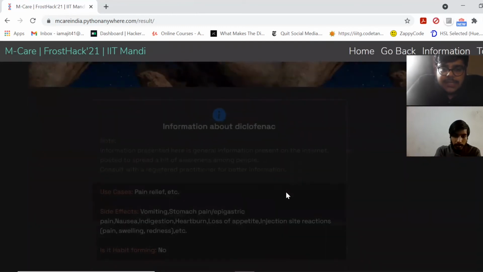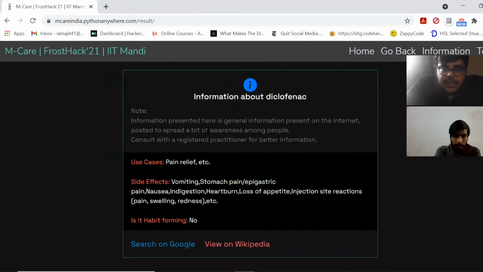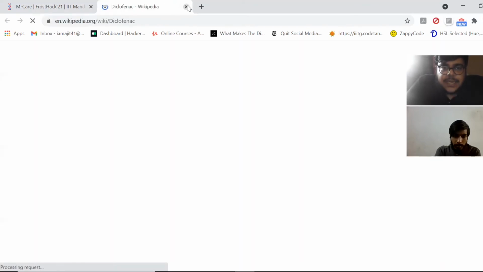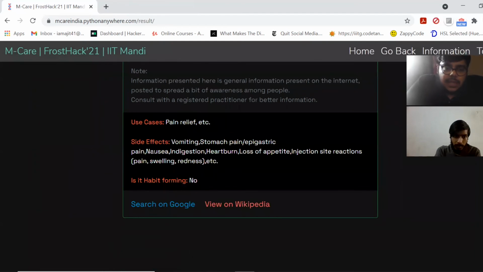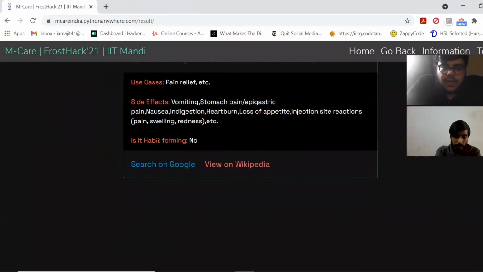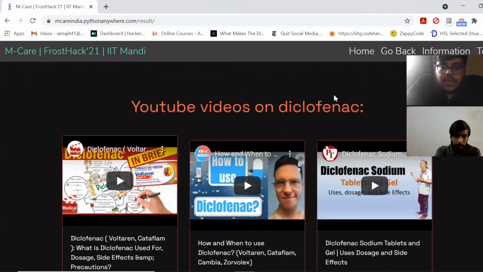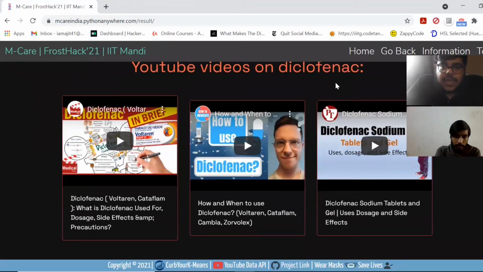So they can save their money, and they can see the displayed information, the Wikipedia search result, the Google search result, and check whether the medicine is habit forming or not, whether it has side effects, and what the use cases are. Also, this time the query passed into the API was diclofenac, and we got back these particular videos from the API.